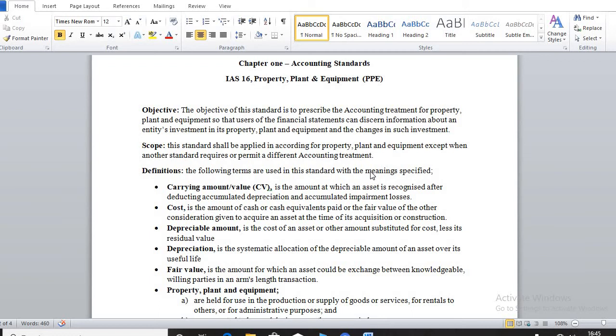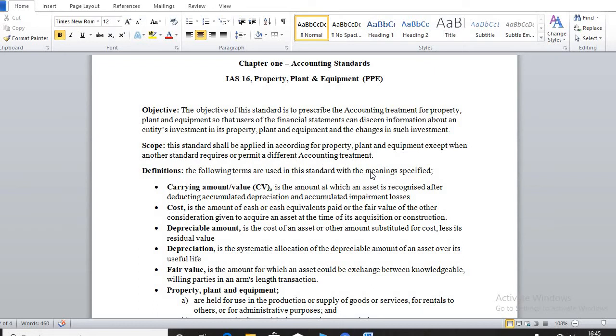But for now, I want you to know that when we say carrying amount, we are saying the amount at which an asset is presented on the face of the financial statement after deducting the accumulated depreciation and the accumulated impairment losses for that particular PPE. We will get to know the formula of carrying value later in our series.